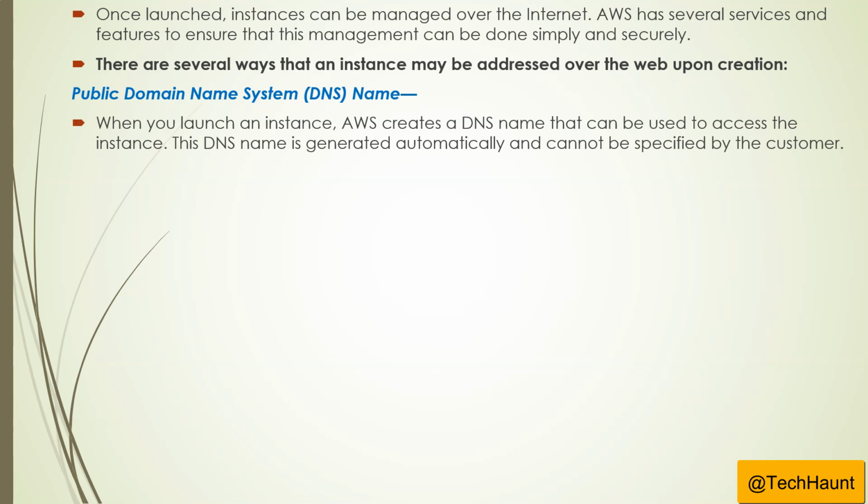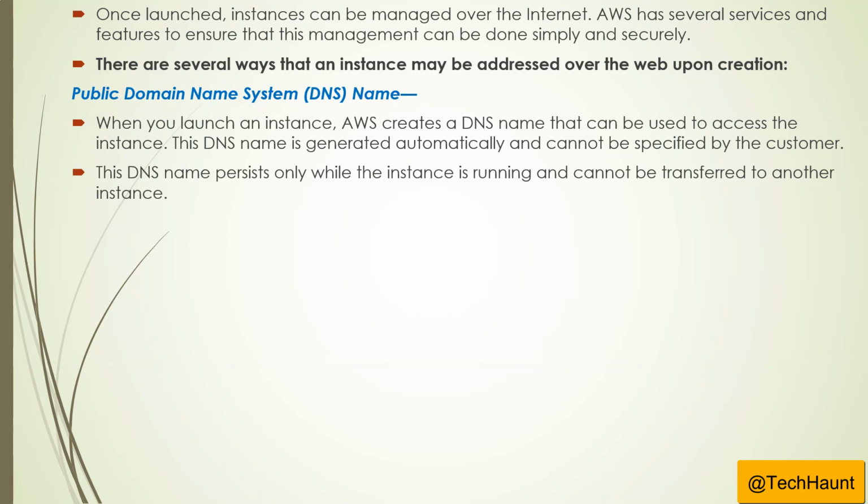When you launch an instance, AWS creates a DNS name that can be used to access it. This DNS name is generated automatically and cannot be specified by the customer. It persists only while the instance is running and cannot be transferred to another instance.